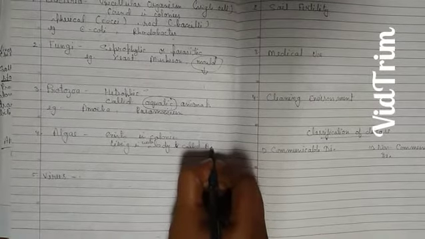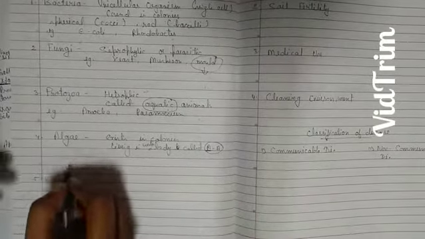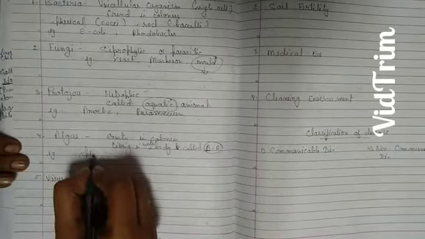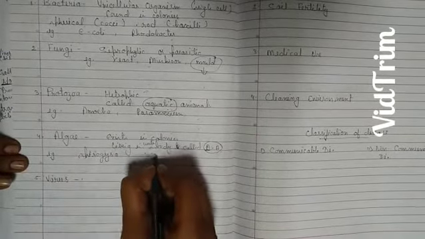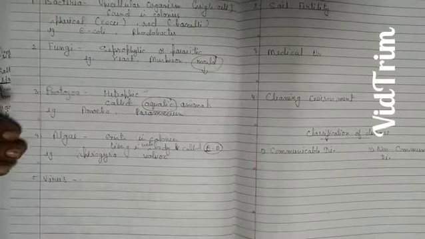Now examples are Spirogyra and Volvox, which are algae.